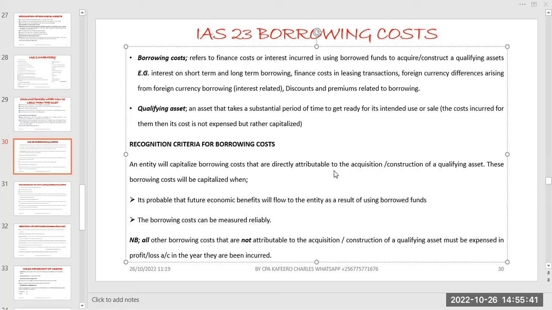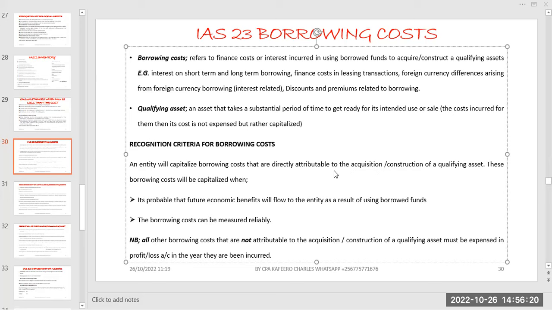Before I go any further, what you should know is that when a business needs to invest money, construct assets, or buy assets, it goes looking for sources where it is going to get the money for investment, for constructing those assets, or buying the assets that are going to be used in production.